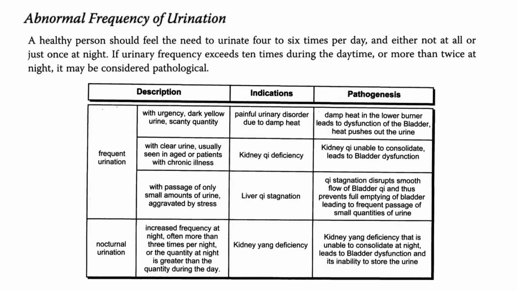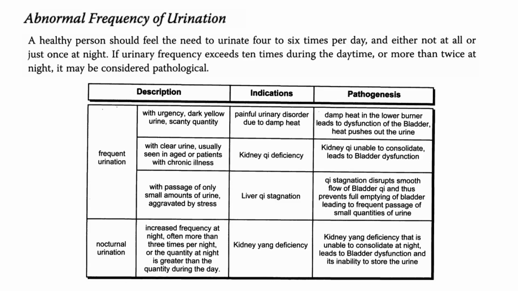If there is frequent urination with clear urine, this is usually seen in the aged or patients with chronic illness. This is kidney chi deficiency. Kidney chi unable to consolidate, leading to bladder dysfunction. Frequent urination with passage of only small amounts of urine aggravated by stress means liver chi stagnation. Because chi stagnation disrupts smooth flow of bladder chi and thus prevents full emptying of bladder, leading to frequent passage of small quantities of urine.